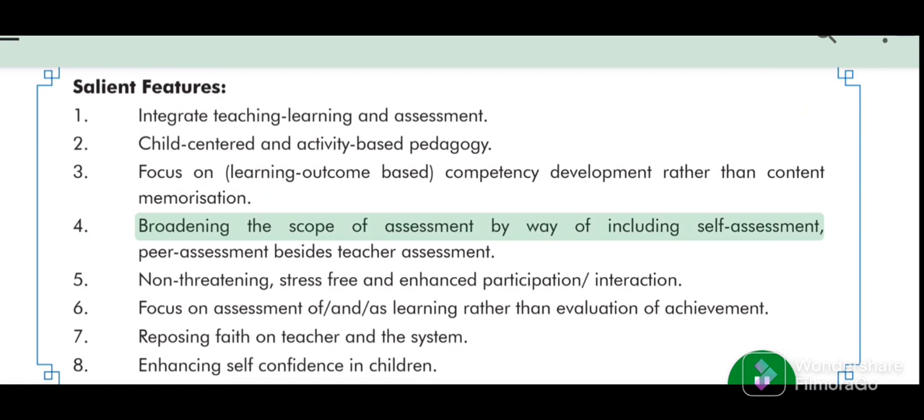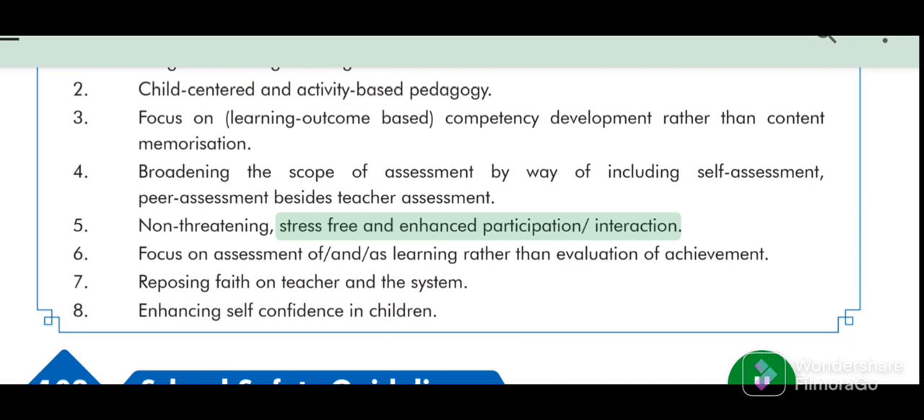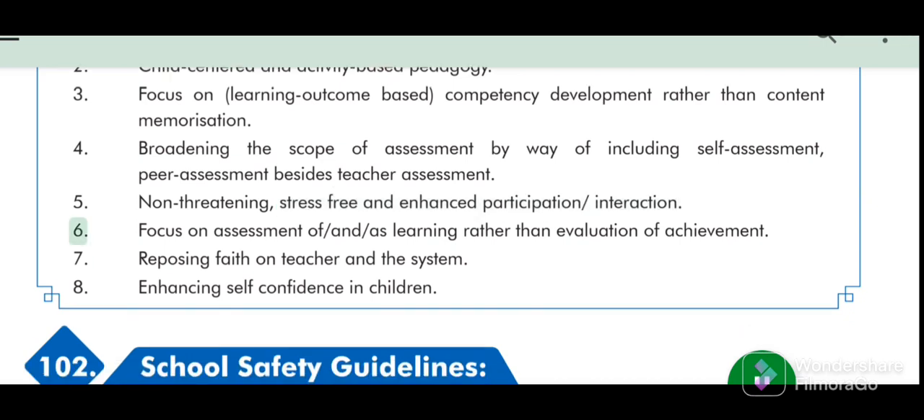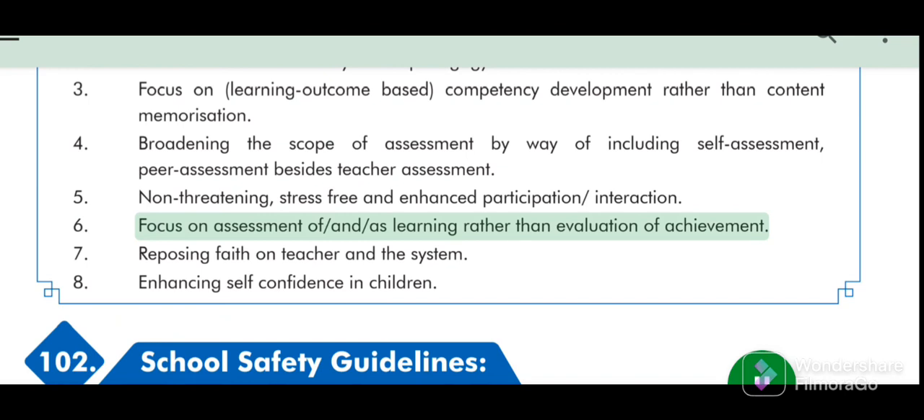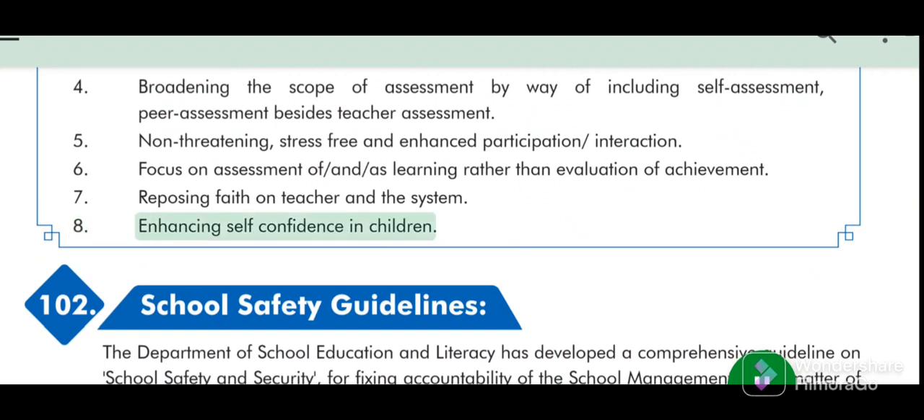4. Broadening the scope of assessment by way of including self-assessment, peer assessment besides teacher assessment. 5. Non-threatening, stress-free and enhanced participation interaction. 6. Focus on assessment of and as learning rather than evaluation of achievement. 7. Reposing faith on teacher and the system. 8. Enhancing self-confidence in children.